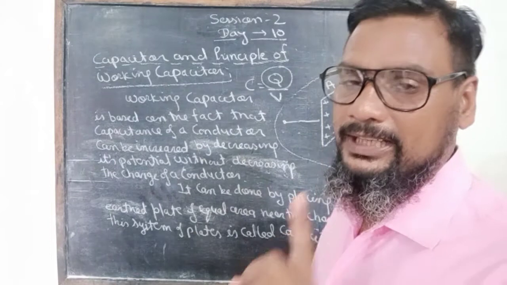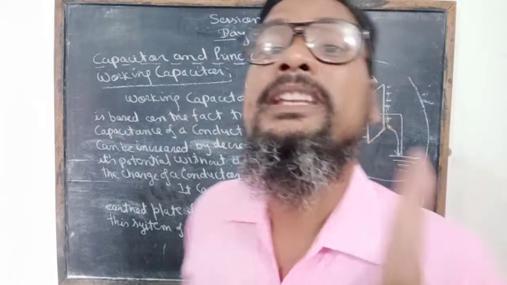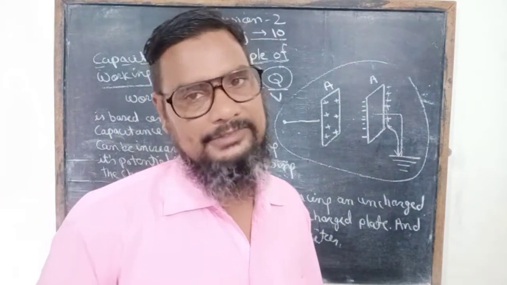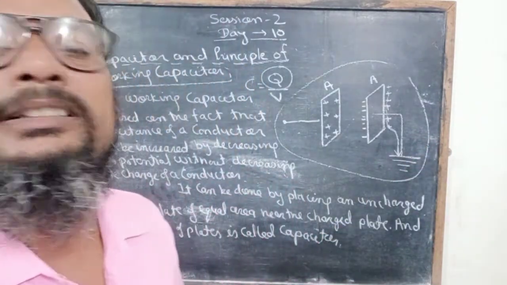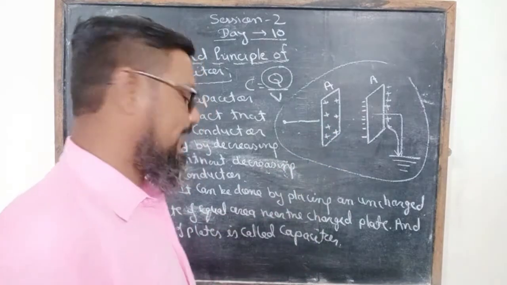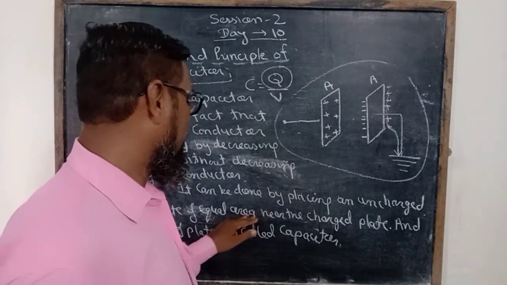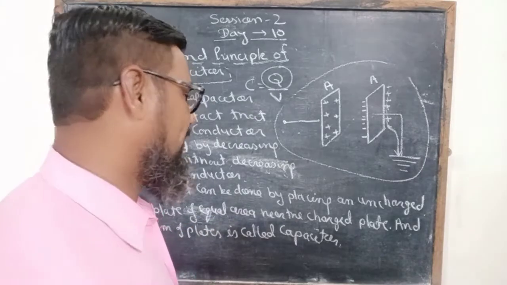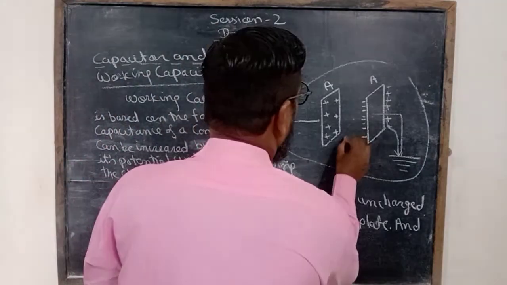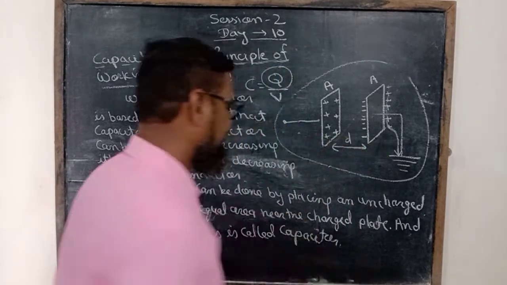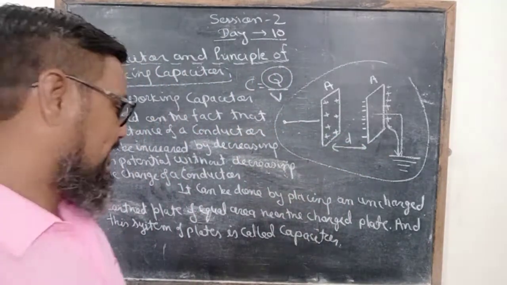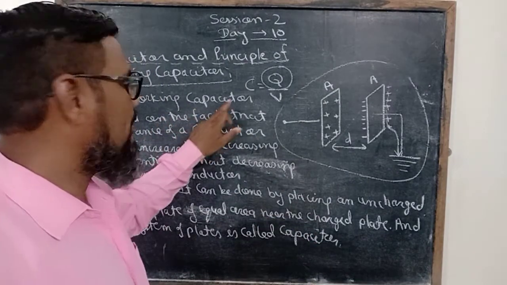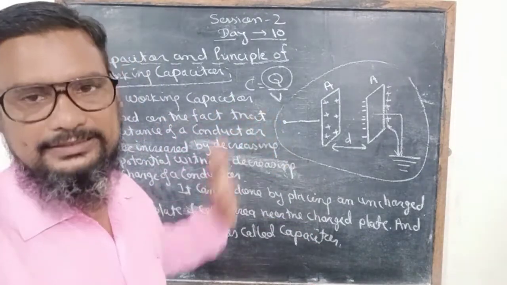Remember that the area of the plate must be equal to that of the charged plate. If the area is different, then the potential of the conductor will not decrease. The area of the plates must be equal, and the separation of the plates will be small. So this system is called a capacitor, and this is the principle of working of a capacitor.